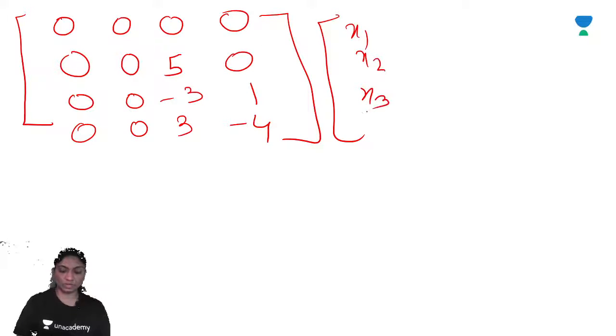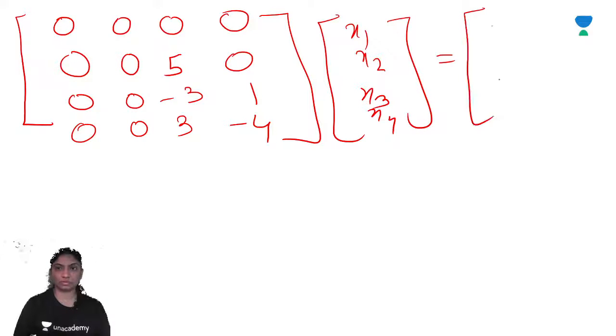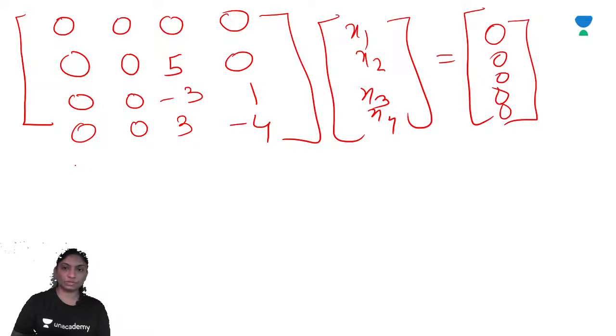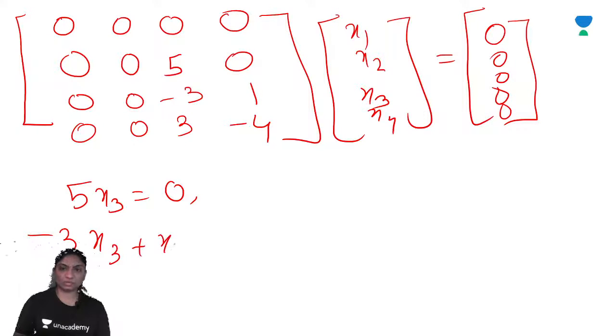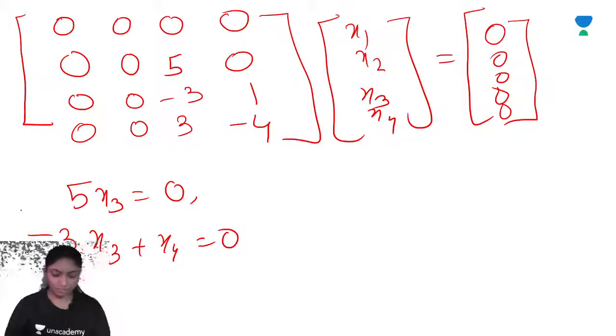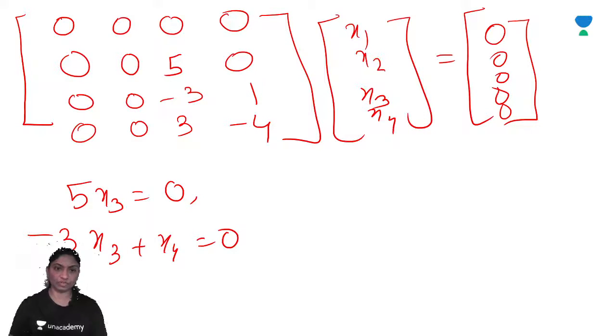x1, x2, x3, x4 is equal to, right? So here we will get 5x3 is equal to 0, minus 3x3 plus x4 is equal to 0, 3x3 minus 4x3.